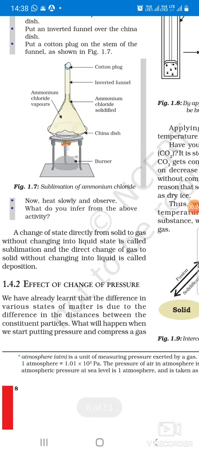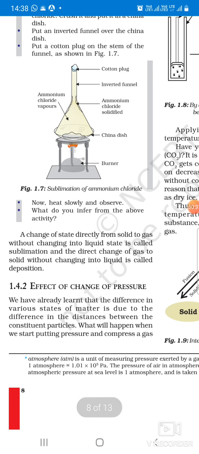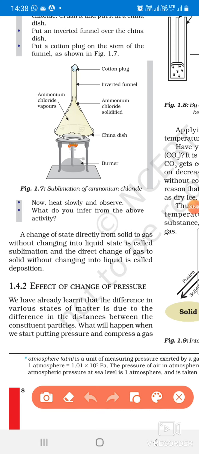A change of state directly from solid to gas without changing into the liquid state is called sublimation. And a direct change of gas into solid without changing into the liquid is called deposition, which can also be called sublimation. You can underline this point. When a solid directly changes into gas without becoming liquid, it is called sublimation. Similarly, when a gas directly changes into solid without becoming liquid, it is called deposition, or also sublimation.